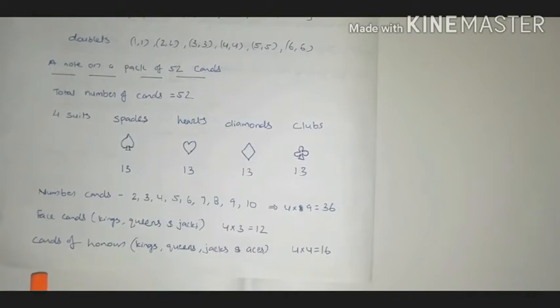And if you add face cards, one more thing, face card is also known as picture card. And next thing, cards of honor. Cards of honor means if we add ace, 4 aces also there, if you add that also to the face cards, you will get cards of honor. That means 12 face cards are there plus 4 aces, that means 12 plus 4, that is equal to 16. Otherwise this 4 into 4, that is equal to 16 we will get.